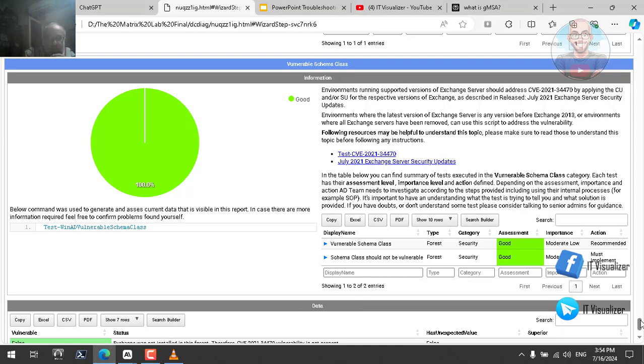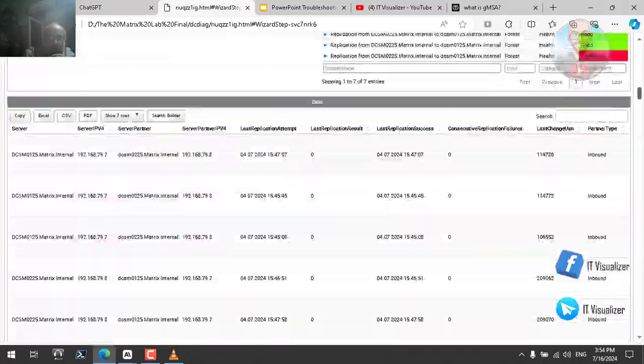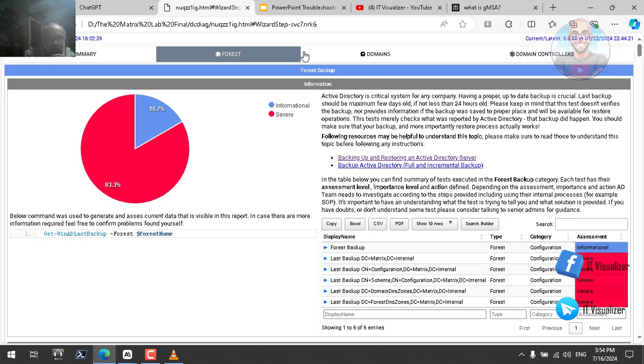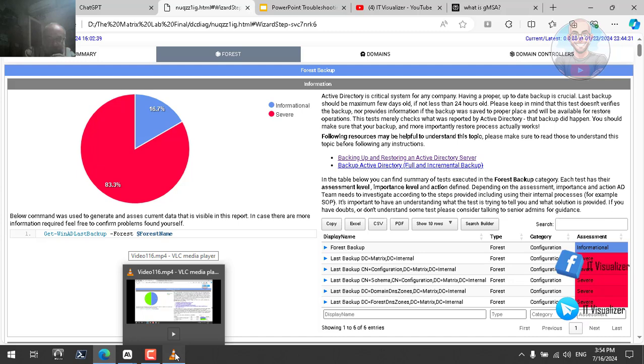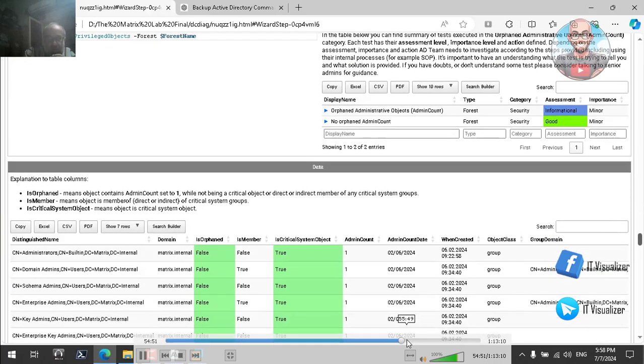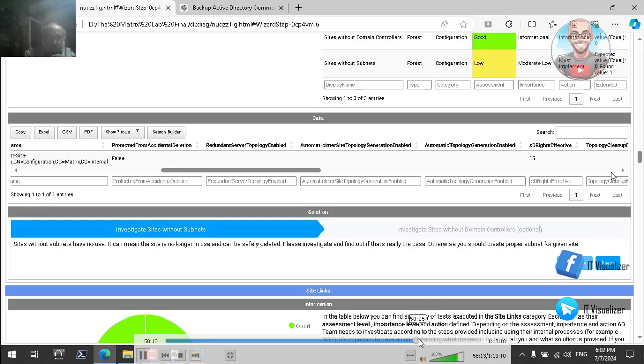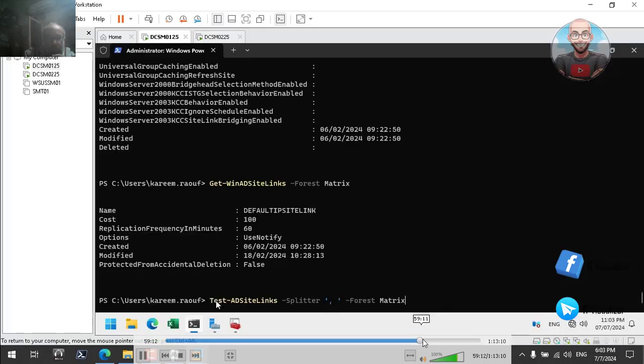So as we can see here, we have already seen all of the tests concerning the forest. In the upcoming video, we will work with the domains, but let me first see if there is anything here in the video that I have missed. So we can go further. I don't think so.